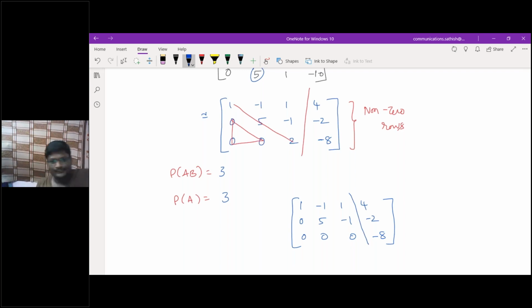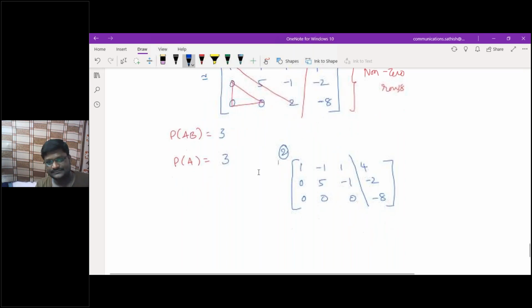Sometimes it happens like this. What will I get here? Can you tell me the rank of A and the rank of the augmented matrix AB? Rank of AB is 3, rank of A is 2. Am I correct? Yes, sir.